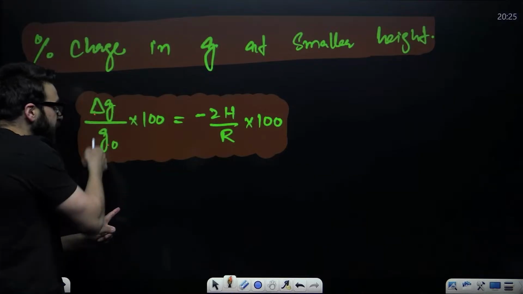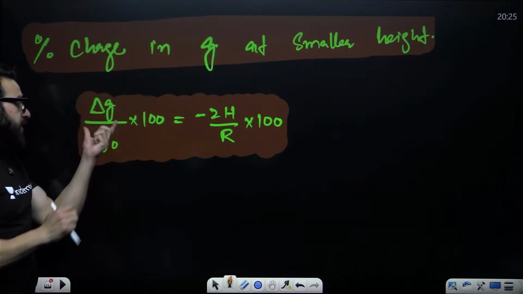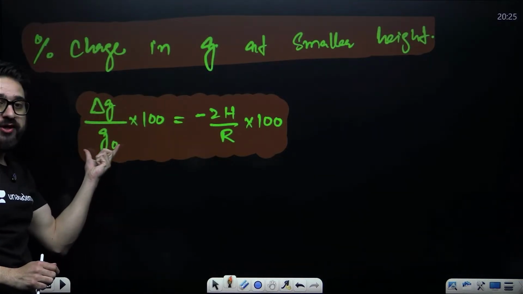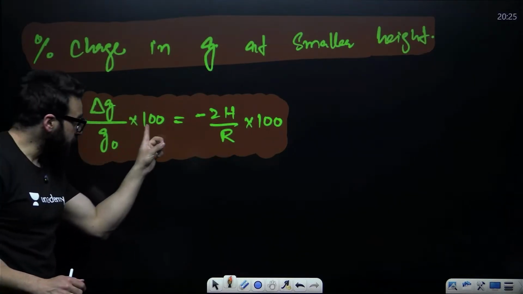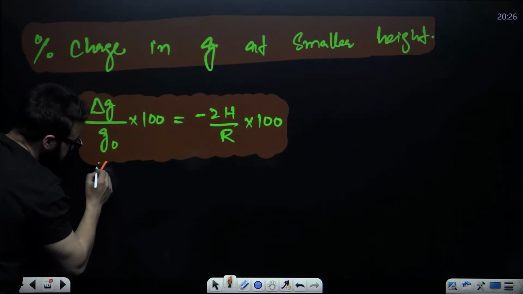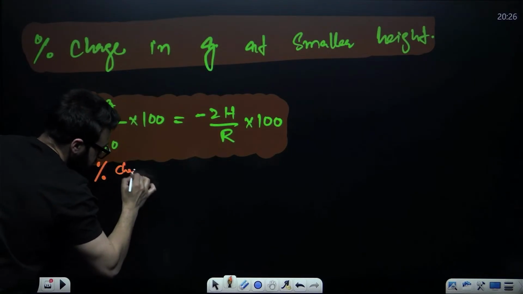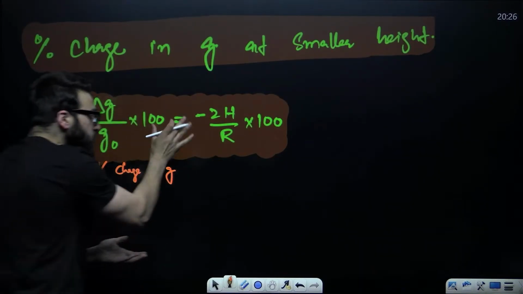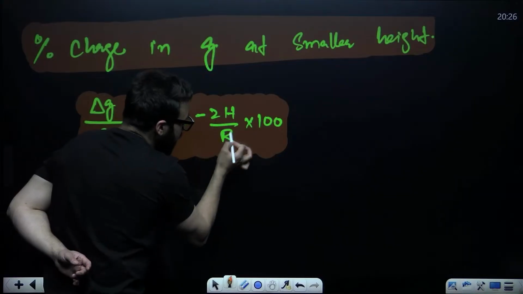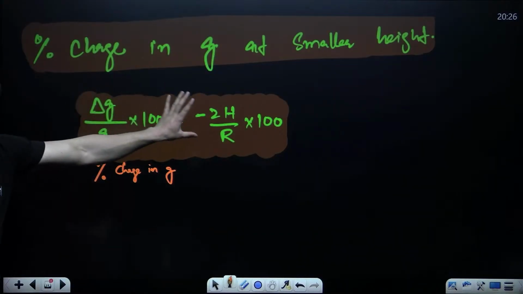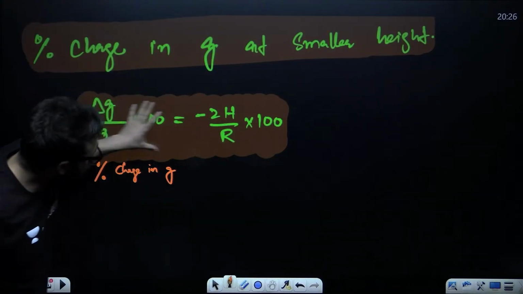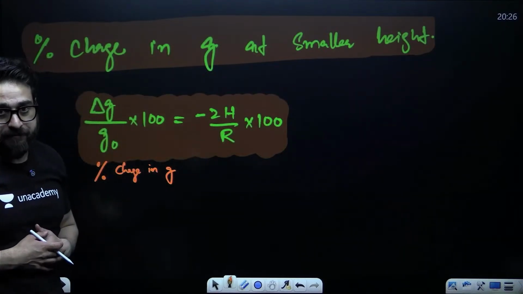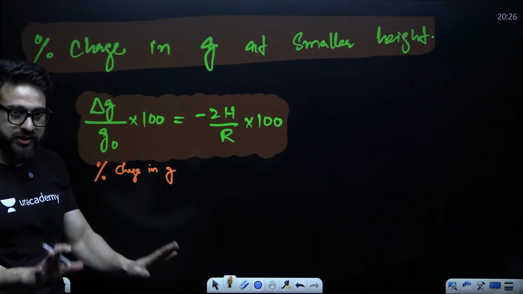Delta g divided by g multiplied by 100. This is the change in g upon g, the original value of g, multiplied by 100. This is what we call the percentage change in g. I'll show you the questions also, don't worry. This will be equal to minus 2h by r into 100. This will give you the proper feel. This is how we calculate the percentage change in g.